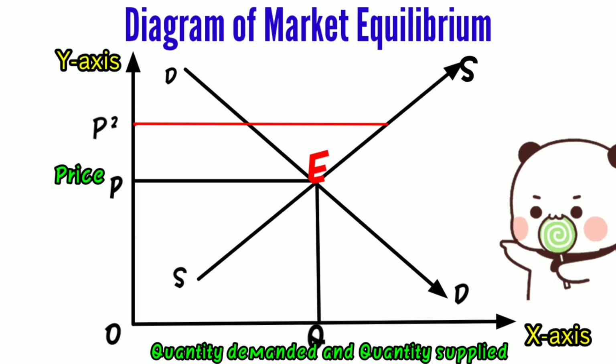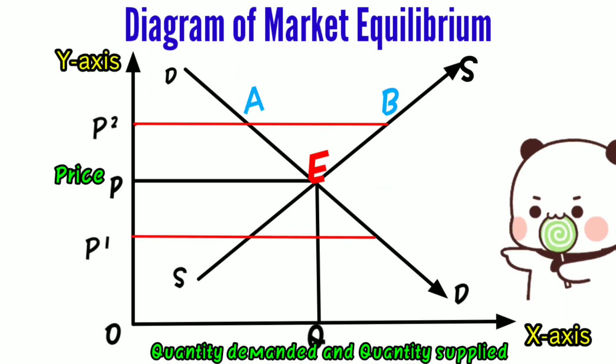If the price is higher than the equilibrium price, there will be more supply and less demand. There is excess supply equal to AB. The pressure of excess supply will cause a reduction in market price. This leads to movement along the supply curve from B to E. If the price is lower than the equilibrium price, demand will be more than supply. This is a situation of excess demand. The pressure of excess demand will cause a rise in market price, thus leading to movement along the demand curve from D to E.